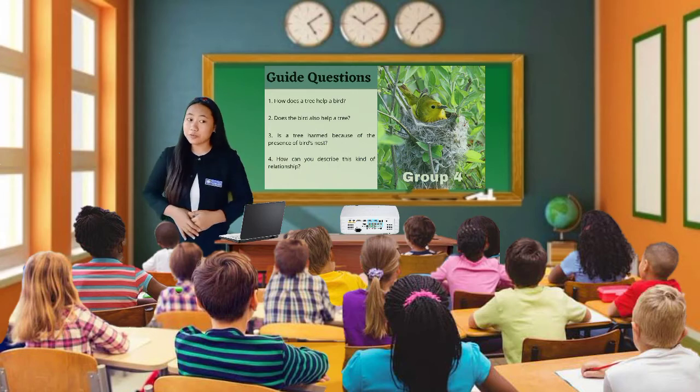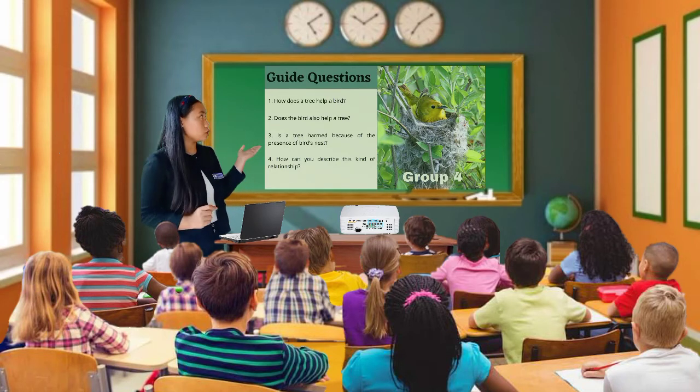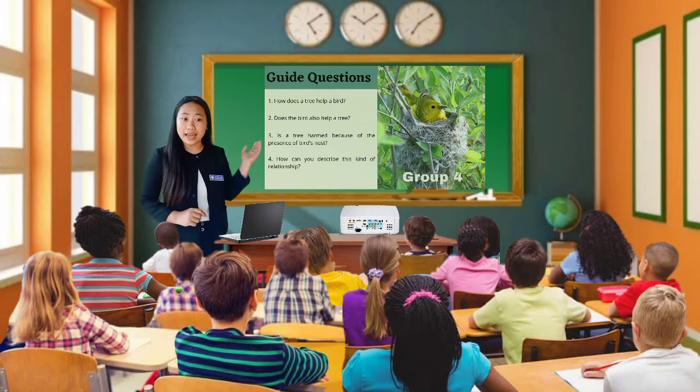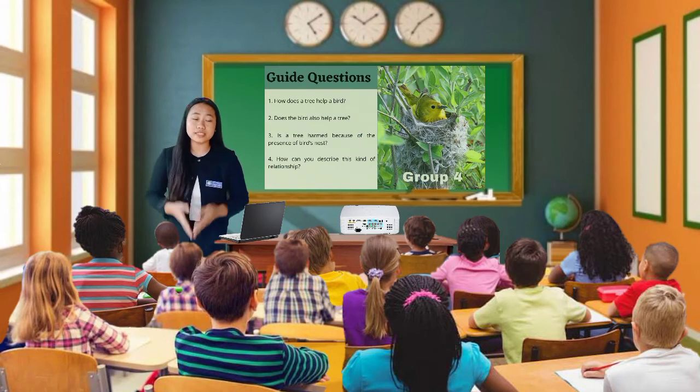So what type of beneficial interaction do a bird's nest and the tree have? That's right, it's commensalism. It is another example of the commensalism type of beneficial interaction among living things in their environment.